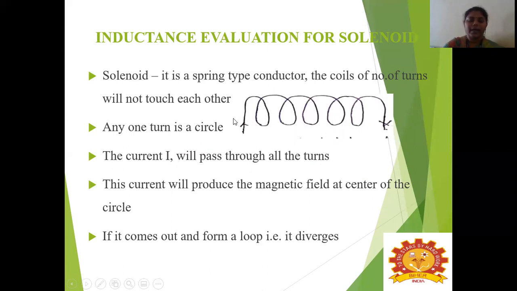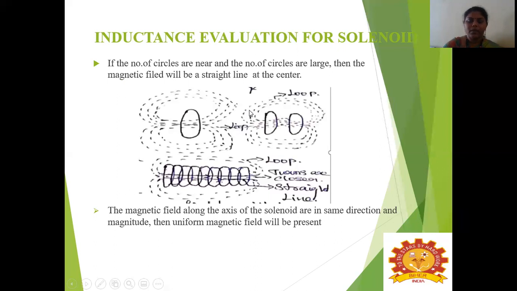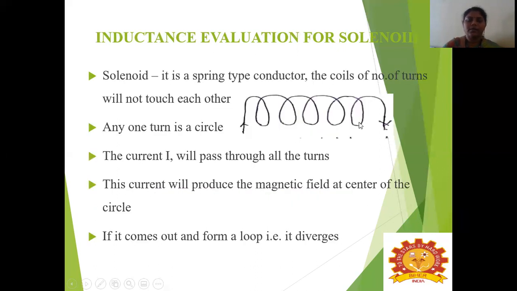Suppose the current I passes through all the turns. Then the current will produce a magnetic field at the center of the circle. So this may be the axis. If the current comes out and forms a loop, then it will diverge. If a current is flowing in this, when it comes out, it will get diverged and again go here and meet the original point. So this is how the current will flow.